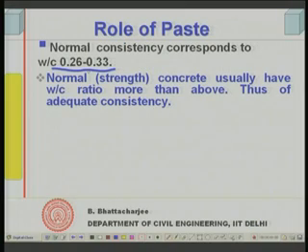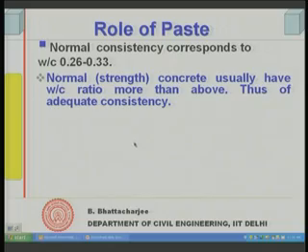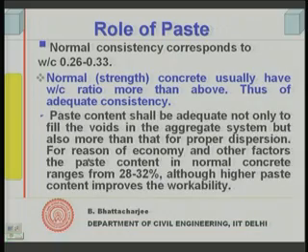So generally you will have adequate consistency.